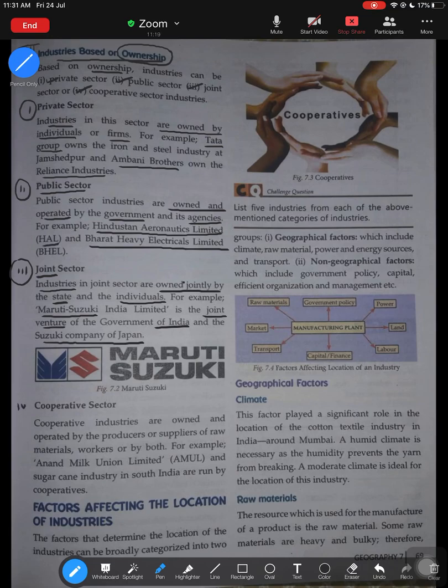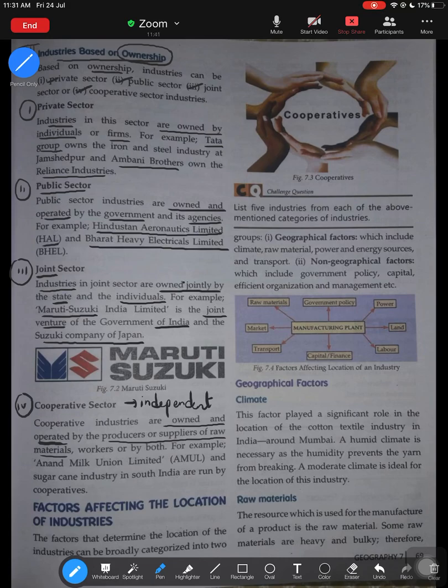And then we learned about the fourth type of industry based on ownership, that is the cooperative. Cooperative basically means an independent organization. Cooperative industries are owned, operated and run by the producers or suppliers of raw material. All those who produce raw material run those industries.